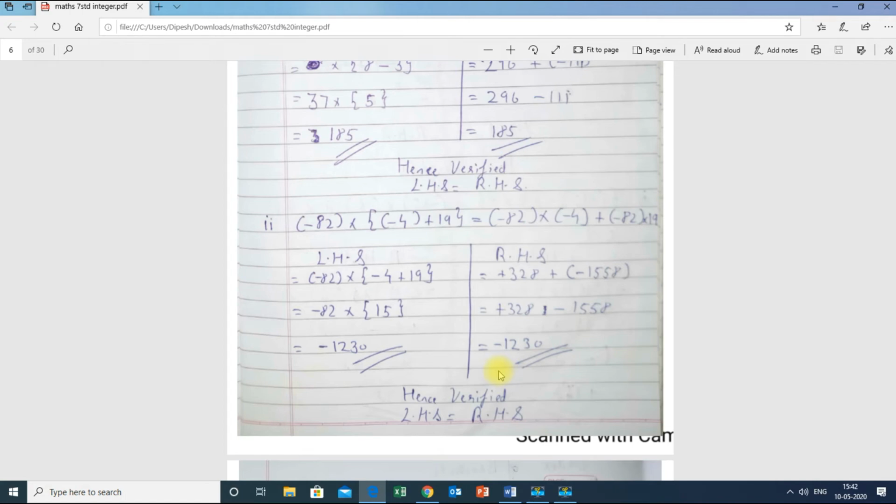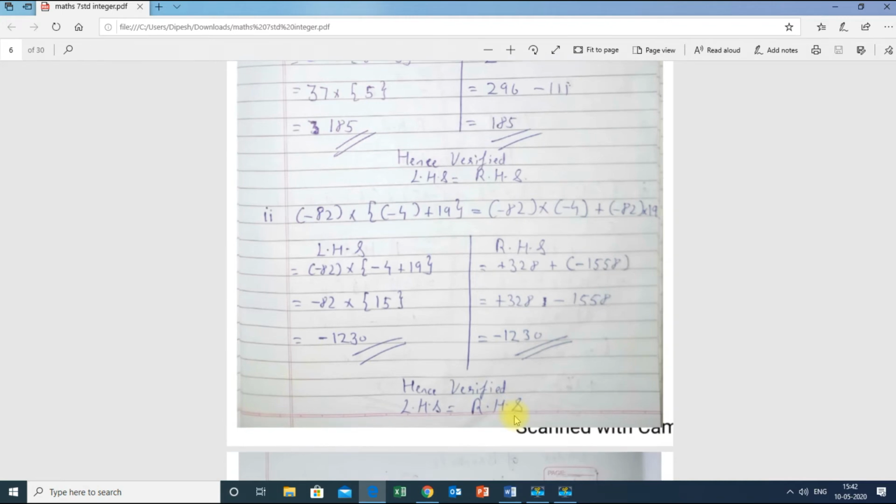Hence I can say that the left hand side and right hand side answers are matching, and therefore I can say hence verified, because the left hand side is equal to the right hand side, that is LHS equal to RHS.